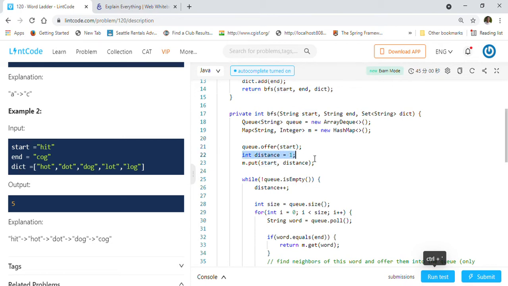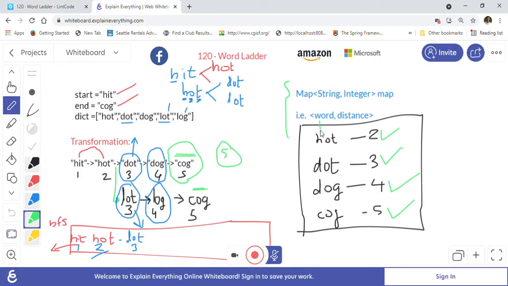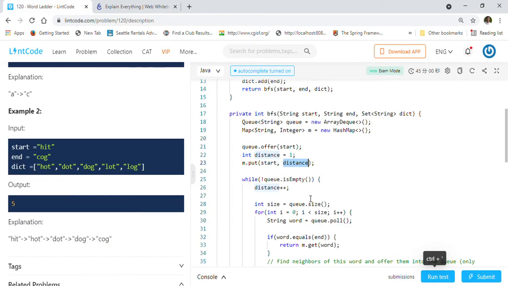And the distance we want to put in the beginning is 1, correct? Hit is the start word, distance is 1, right? Here in the map we will put hit in the beginning, and distance will be 1. So that's what we are doing now.